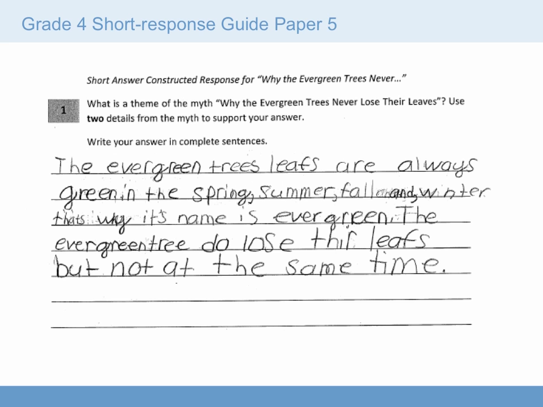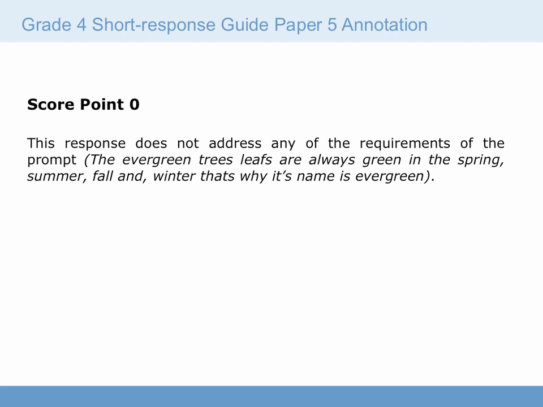Guide paper 5 is the first of the 0 score points. In this one, the student wrote, "The evergreen tree's leaves are always green in the spring, summer, fall, and winter. That's why its name is evergreen. The evergreen tree do lose their leaves, but not all at the same time." This received a score point of 0. The response doesn't address any of the requirements of the prompt. There's no inference, and there are no facts from the reading.